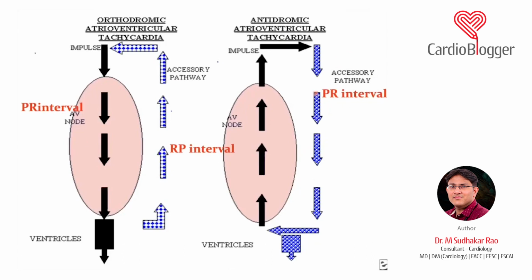Because it travels via the accessory pathway. It is like a muscle conduction, like you get a ventricular tachycardia via the myocardium. It is similar to that, and that is why you get a slurring in the QRS. And because this accessory pathway has a longer refractory period, the QRS is wider. So these are the two important things, along with a short PR interval. And you get the other conduction from the ventricle to the atria via the normal path. So that is something which is important.